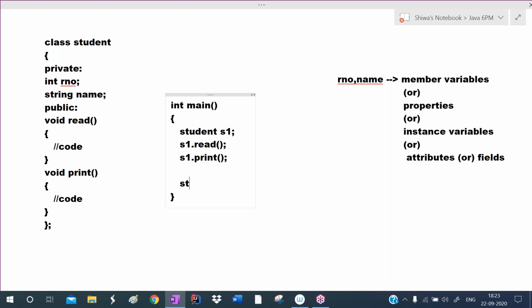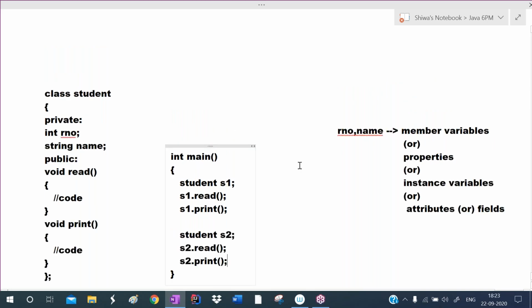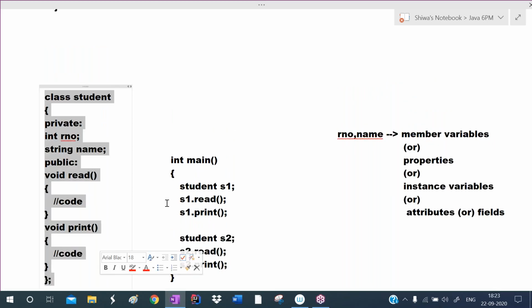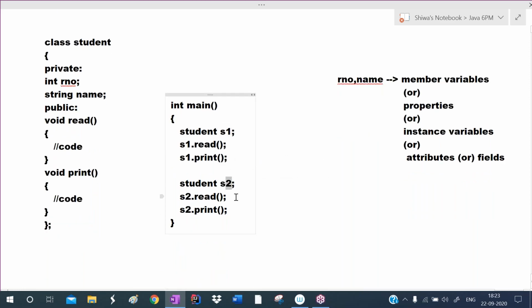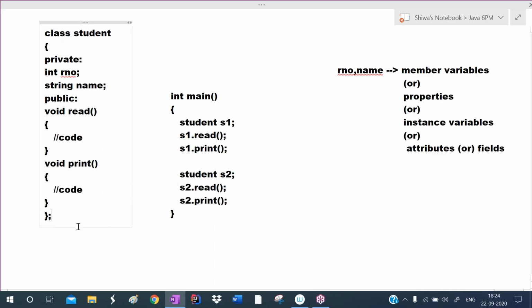If you want to create another student, then again we create another object, Student S2. If you want to print S2 student details, S2 dot read, S2 dot print. So we are reading student details and printing student details. This is called a C++ program. We write a C++ program in the form of classes and objects. Here S1 is the object, S2 is the object, and Student is the class. Roll number and name are the properties. Read and print are the methods.